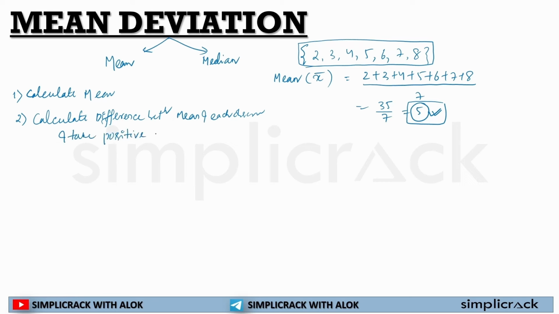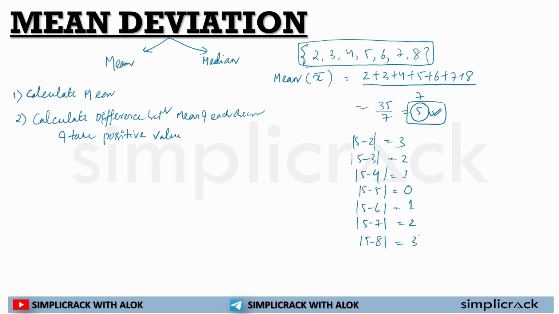So 5 minus 2, the first observation, is 3. Then 5 minus 3 is 2, then 5 minus 4 is 1, then 5 minus 5 is 0. Then 5 minus 6 is actually minus 1 because 6 is larger, but I will take only the positive value, so it will be 1. Then 5 minus 7 is actually minus 2, but I take only the positive value, so it will be 2. In this symbol, it will always be the positive value. Then 5 minus 8, the positive value is 3.